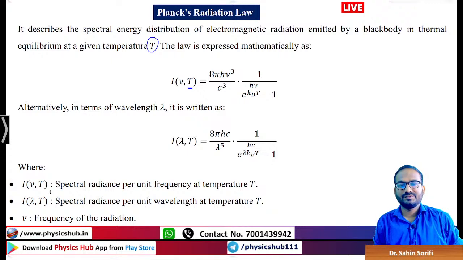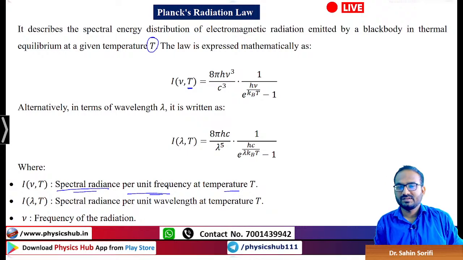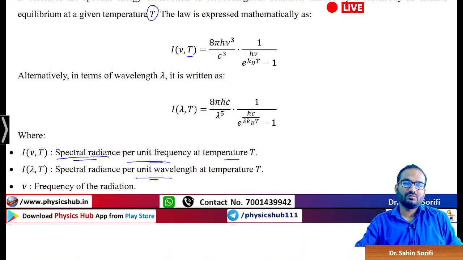I of nu, T is the spectral radiance per unit frequency at temperature T. Sometimes we write d nu, so we have omitted d nu, which is why it is per unit frequency, and similarly per unit wavelength.